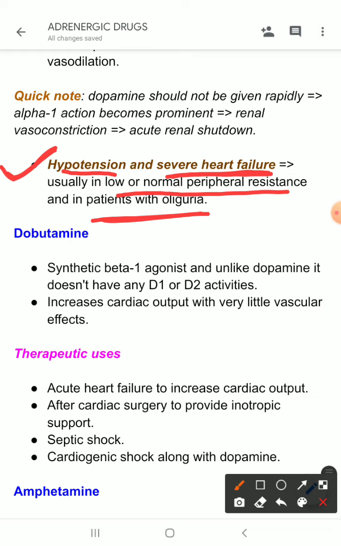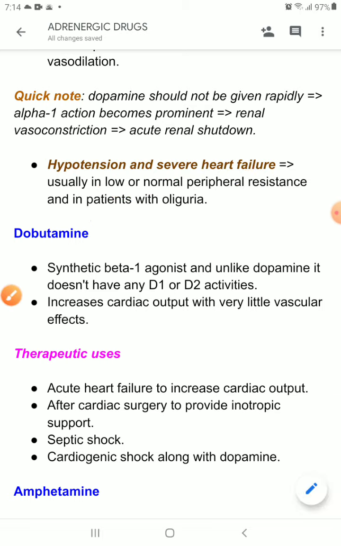If there is normal or low peripheral resistance, then dopamine will increase the cardiac output and the peripheral tissues will get enough oxygenation, enough blood supply. But if there is high peripheral resistance, then the increased cardiac output will not cause enough blood supply in the peripheral tissues, because of the peripheral resistance.